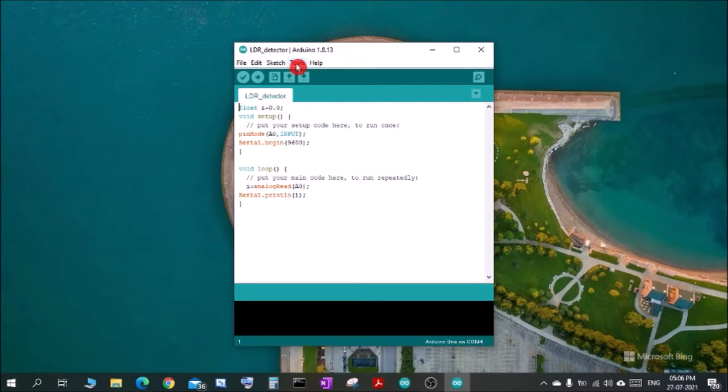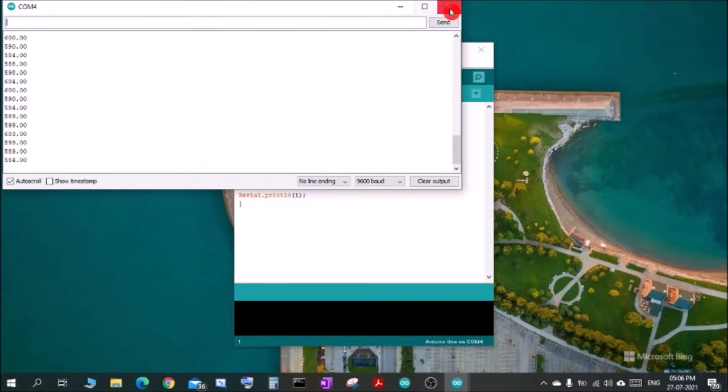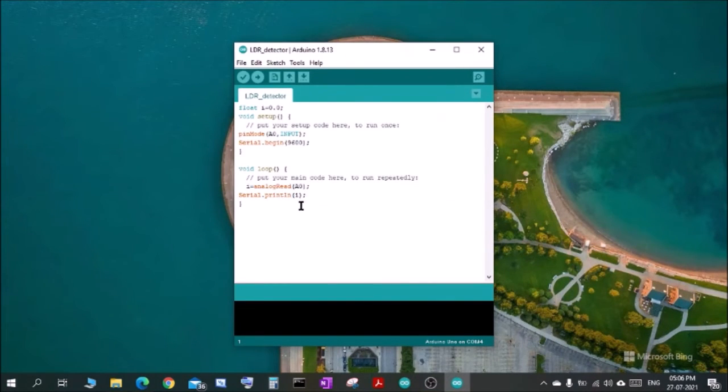Okay, there is a section here, the serial monitor, where you can see the values that will appear here. You can see the values here, and also you can copy and paste them into any file if you want to use them later.